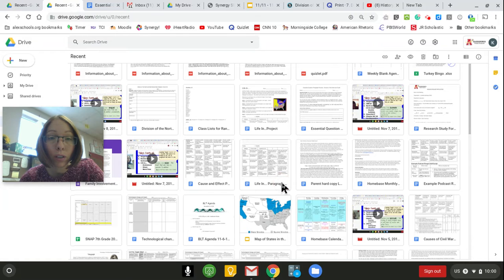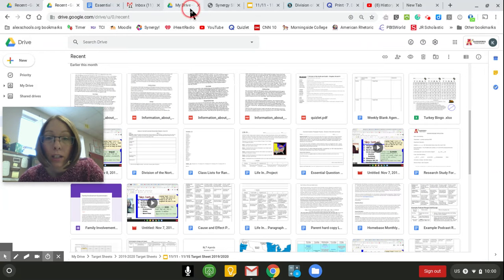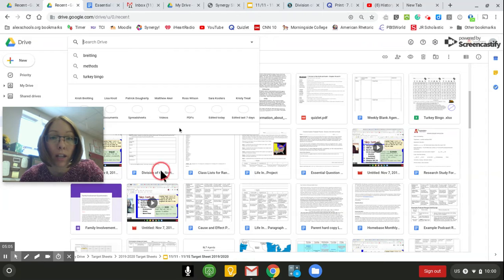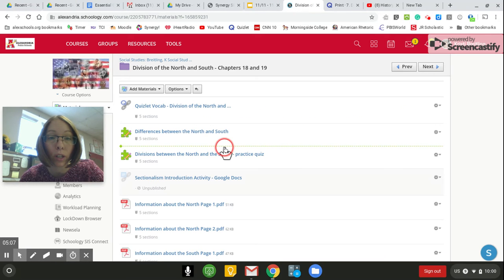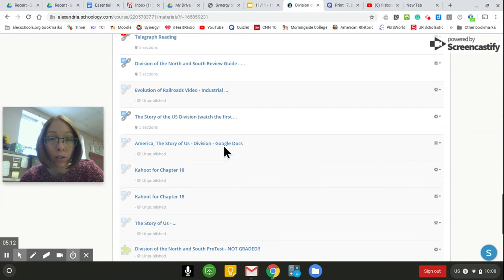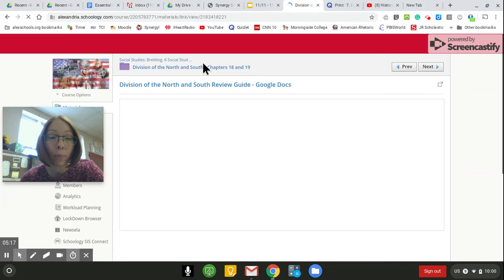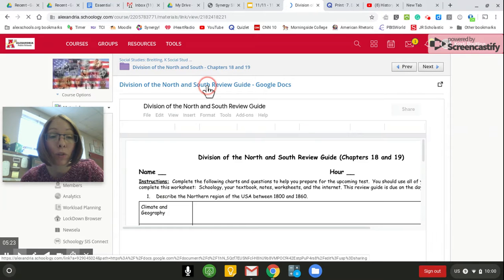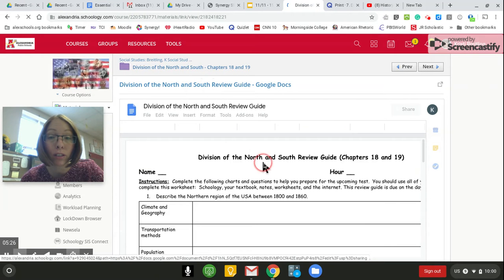So I want to pull up, of course, I can't find, oh, there it is, the review guide. And you know what? I could have gone through here to show you where the review guide is. The review guide is almost at the bottom, right here, Division of the North and South Review Guide. When you open it up, you can print it off. You can do this on paper. It's completely up to you. But this review guide helps you to think about the North and the South.